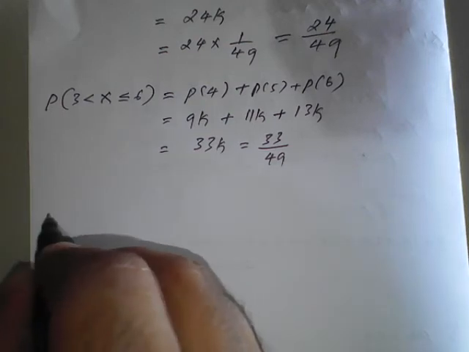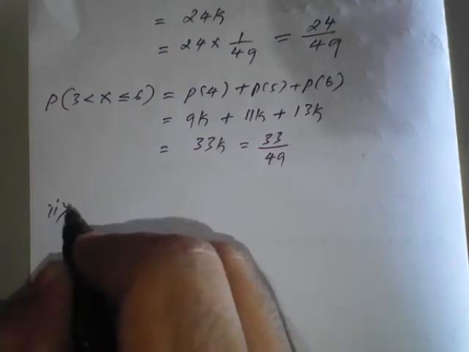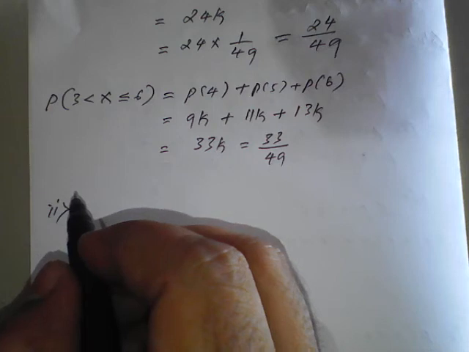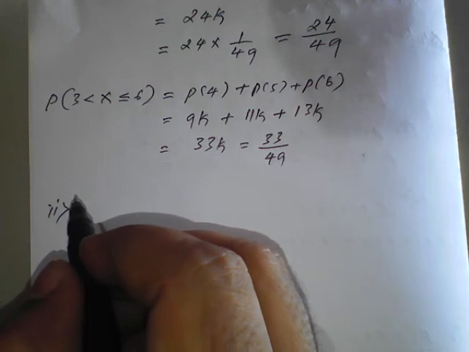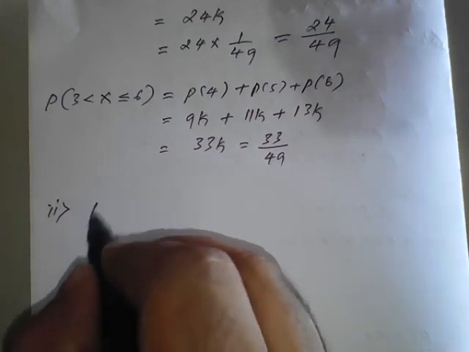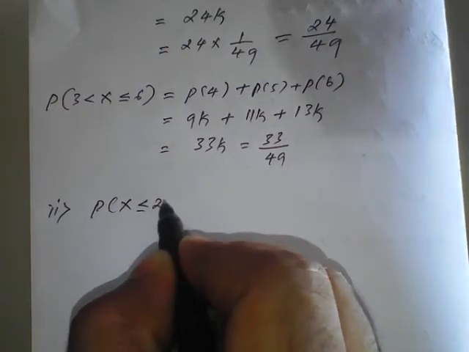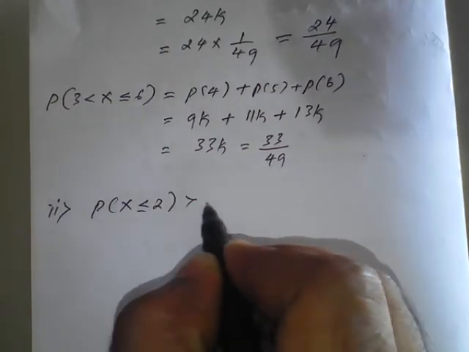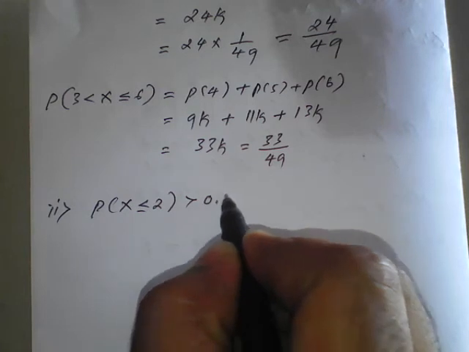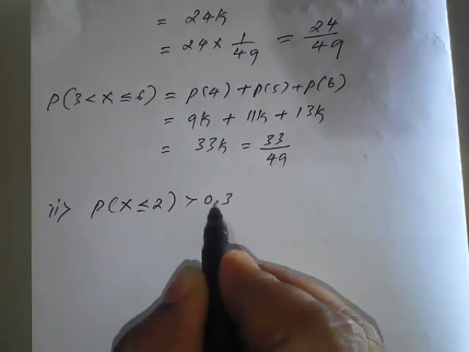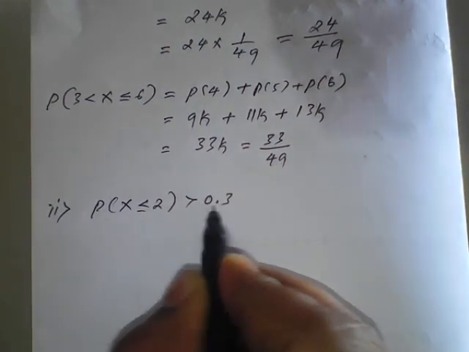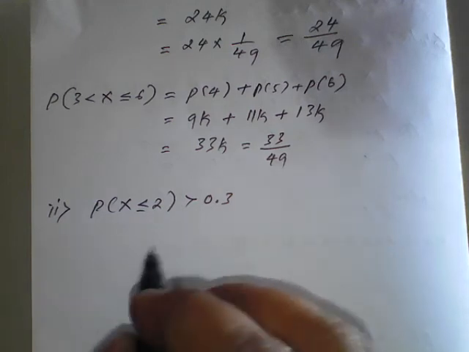Now the second one. They have given what here, what will be the minimum value of k, so we need to find P of x less than or equal to 2, which is greater than, you just make correction here, it is 0.3. Okay, in the question also I have made correction, it is 0.3. You have to be clear.